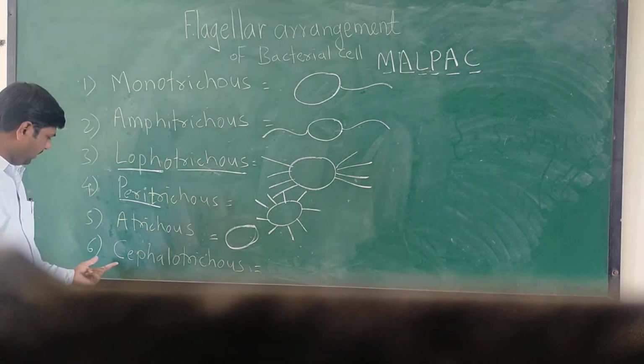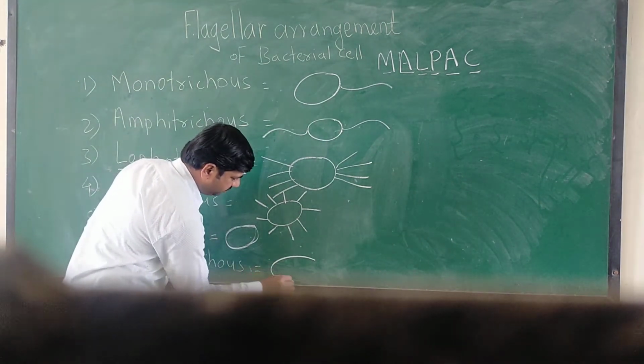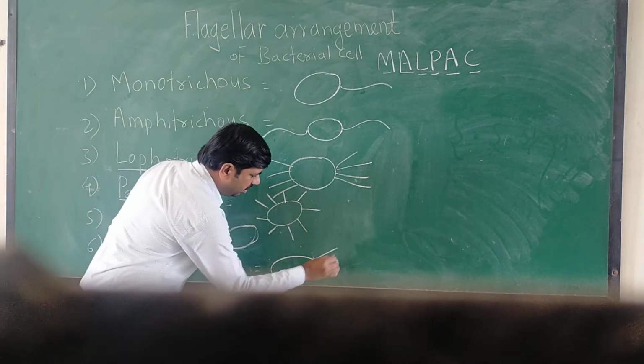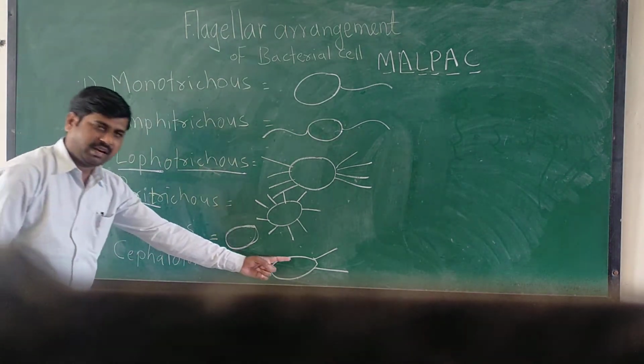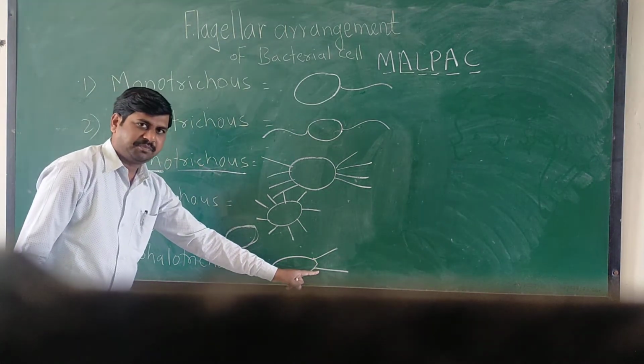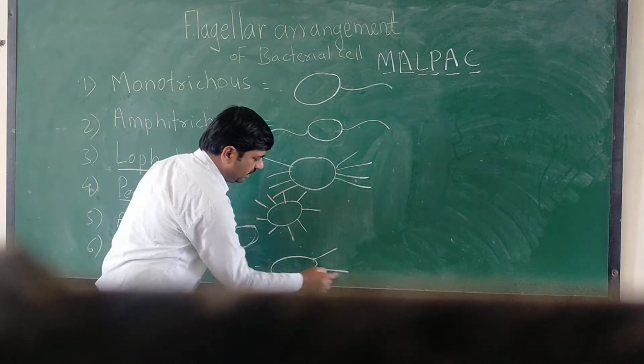Then the last one is cephalotrichous. Cephalotrichous means two flagella, or a pair of flagella, are present at one end of the bacterial cell.